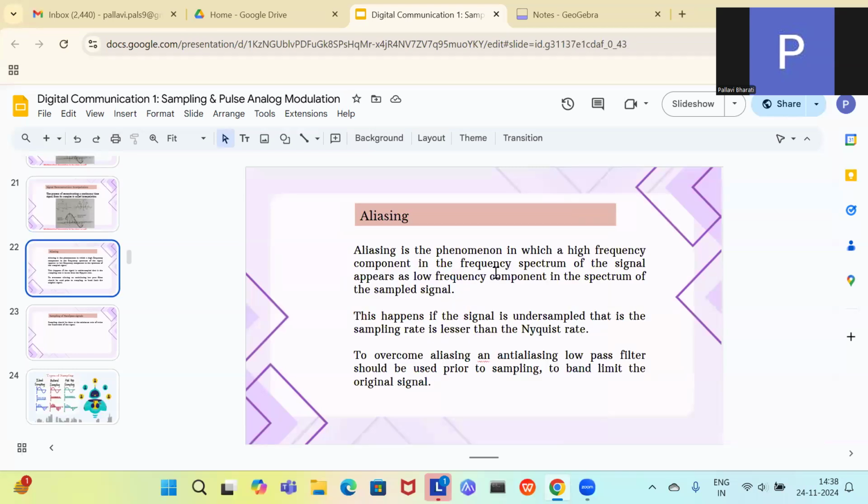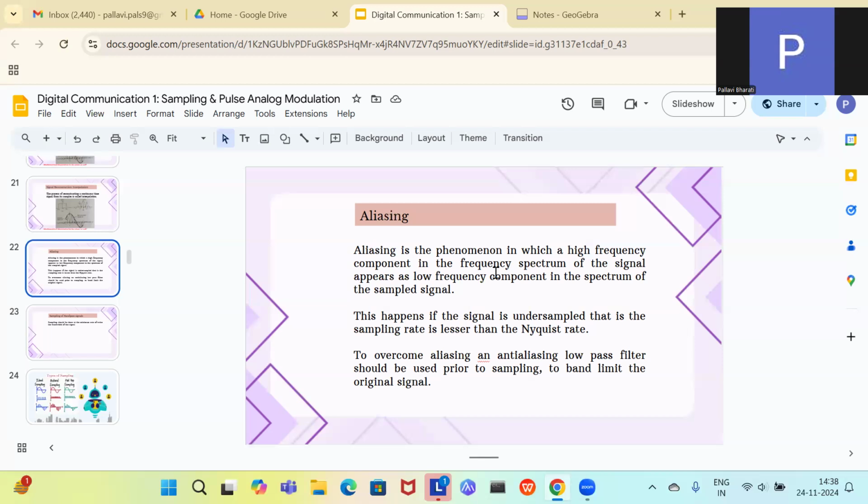Now what is aliasing? This is a phenomenon in which a high frequency component in the frequency spectrum of the signal appears as a low frequency component in the spectrum of the sampled signal. This happens if the signal is undersampled, that is, the sampling rate is lesser than the Nyquist rate. So to overcome this aliasing, you use an anti-aliasing low pass filter prior to sampling to band limit the original signal.